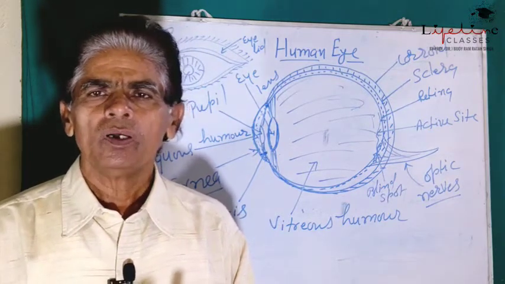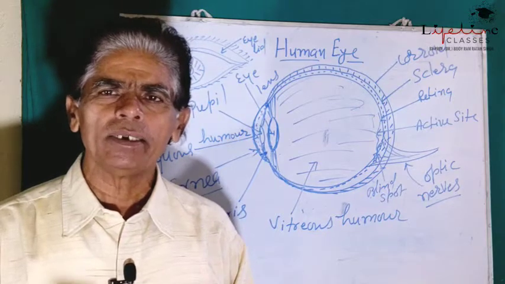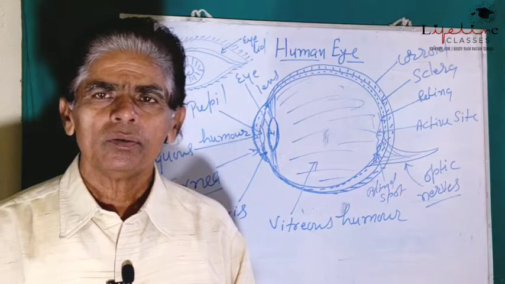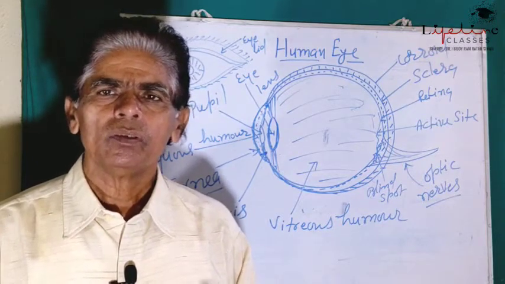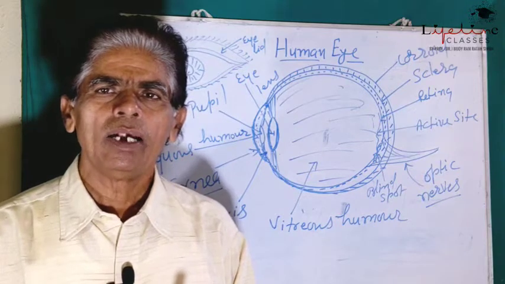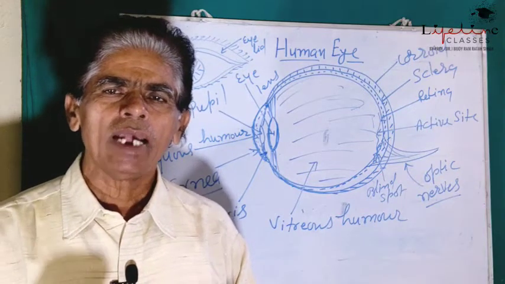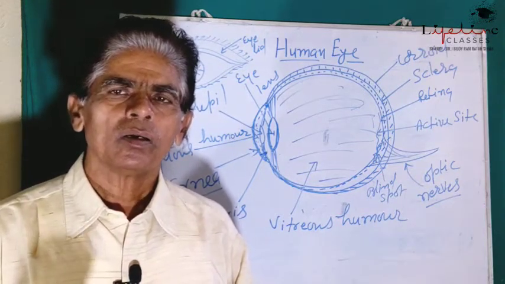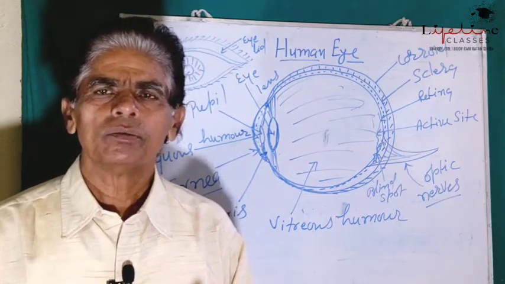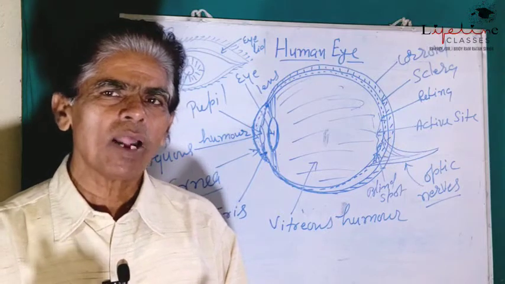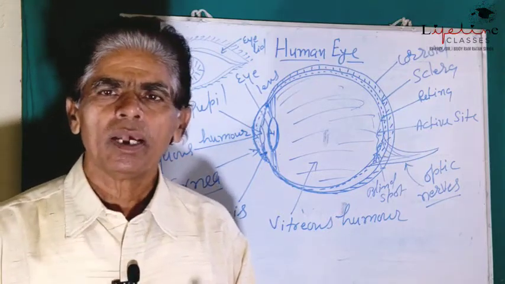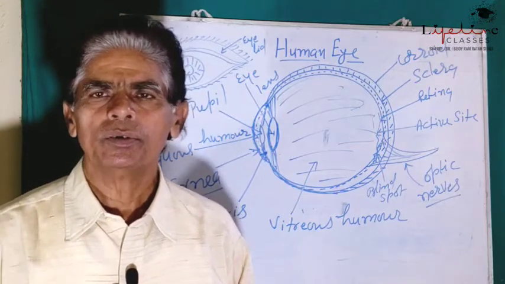So if the amount of light is much more than the normal, then iris gets contract and the size of the pupil gets reduced. Due to this, the amount of light passing into the eyes gets reduced.